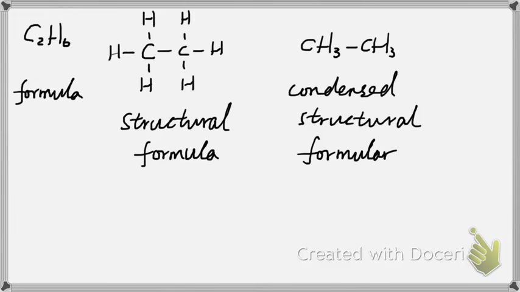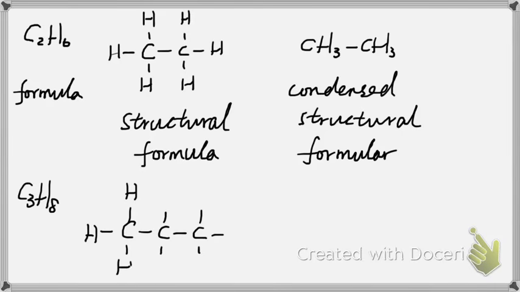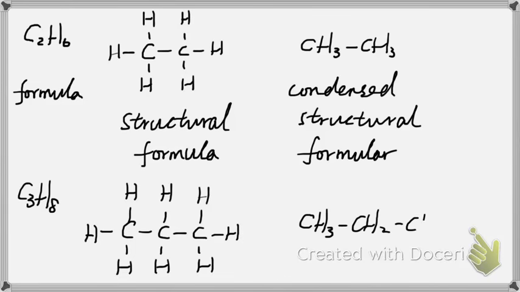For propane, the 3-carbon alkane, C3H8 will be the formula. The Lewis structure with all the carbon-hydrogen and carbon-carbon bonds is the structural formula. And CH3, CH2, CH3 will be the condensed structural formula. We don't even have to show the carbon-carbon bond.